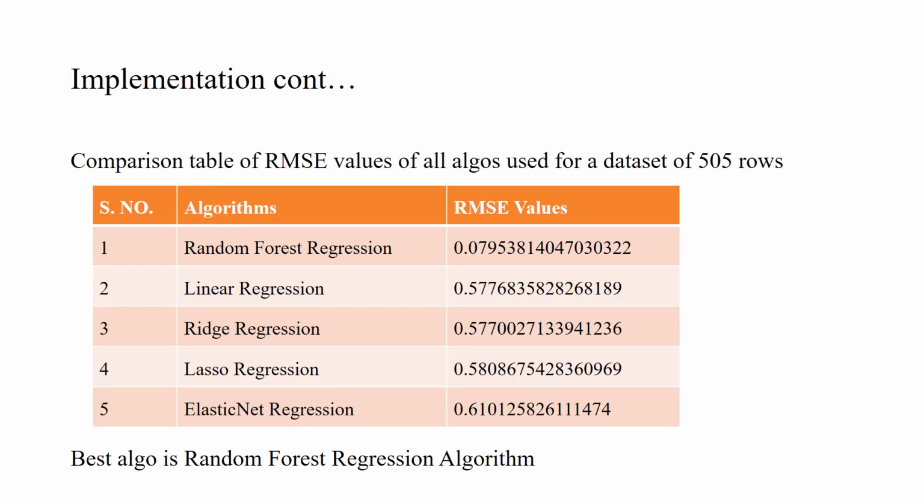Here is the comparison table of various RMSE values of 5 different algorithms. If we see from the RMSE values, we get to know that the random forest regression algorithm has the minimum RMSE value, approximately 0.0795. So we are choosing the random forest regression algorithm for our dataset, which contains 505 rows. It is based on this dataset.